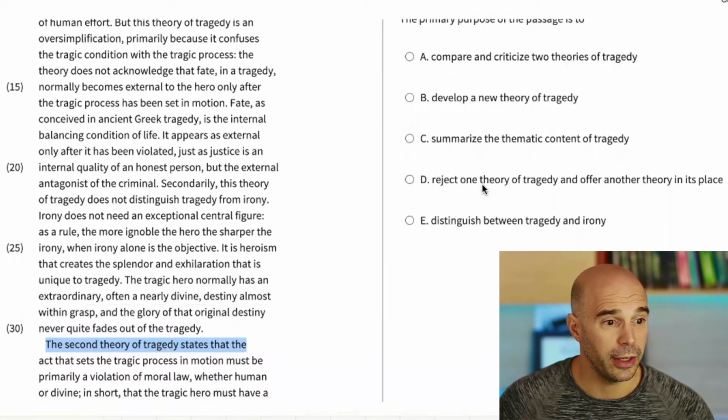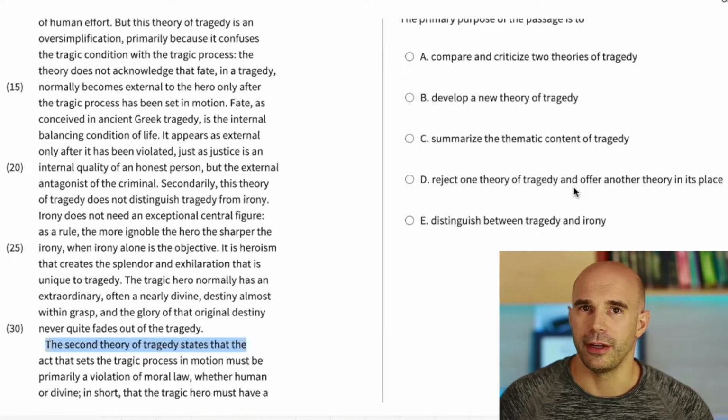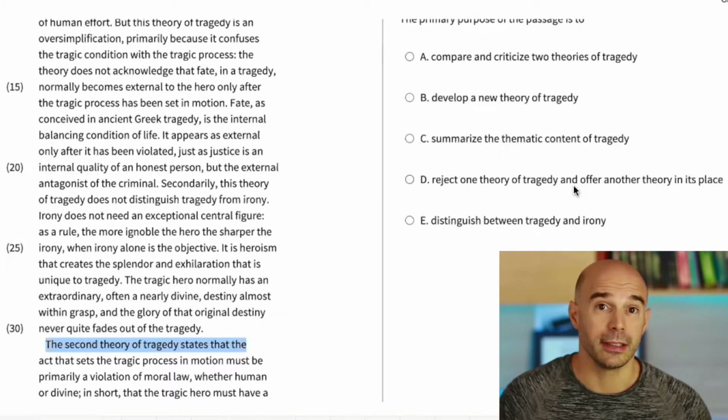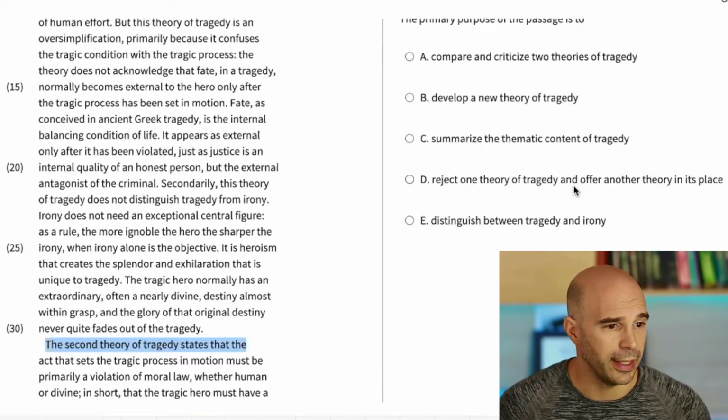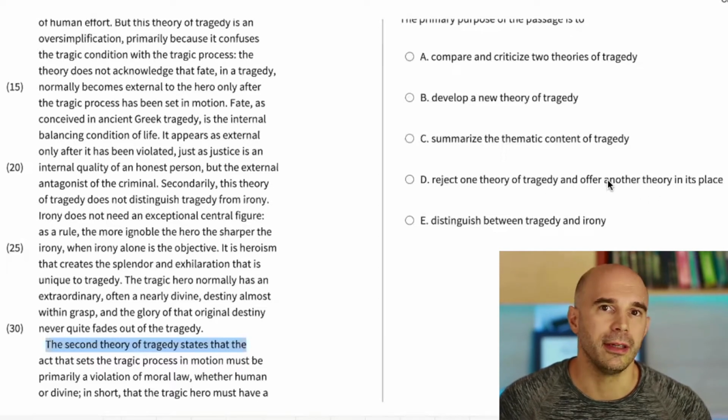D, reject one theory and offer another theory in its place. No, I didn't see any indication that the author is rejecting one theory and then offering another. No, he or she is telling us about two theories and kind of criticizing both in different ways, but not rejecting one and offering. Offering means the author is coming up with his or her own theory, right? A new one that we didn't know before. That's not what's happening here.